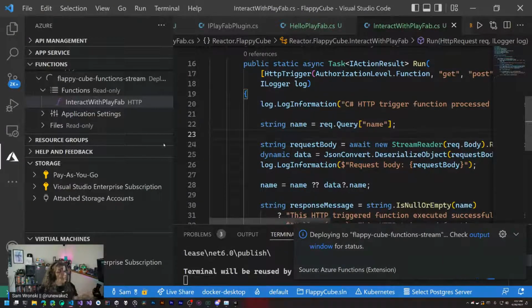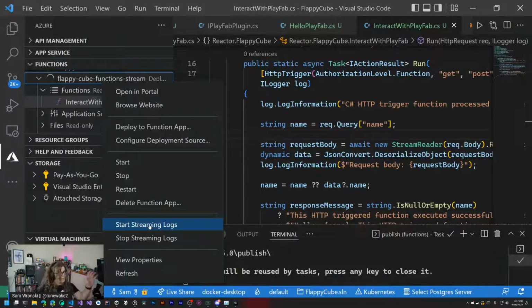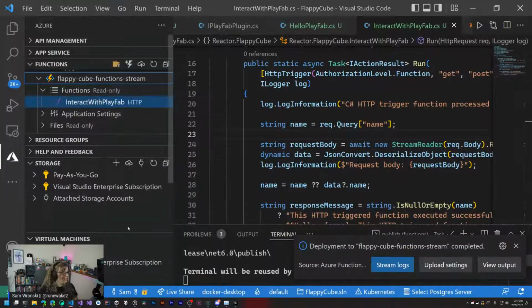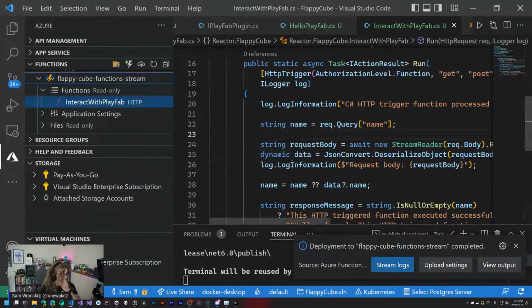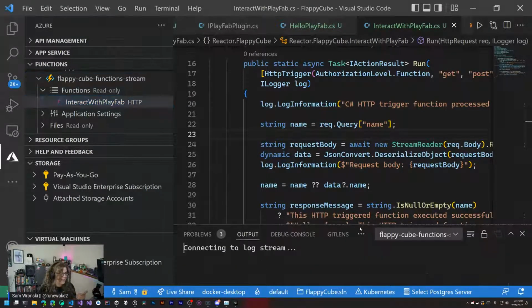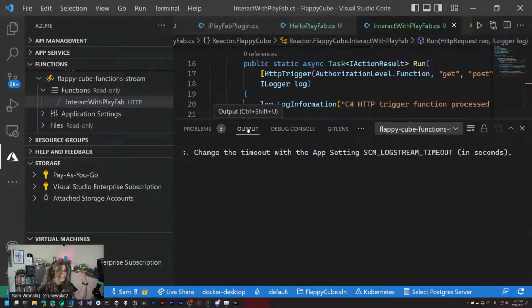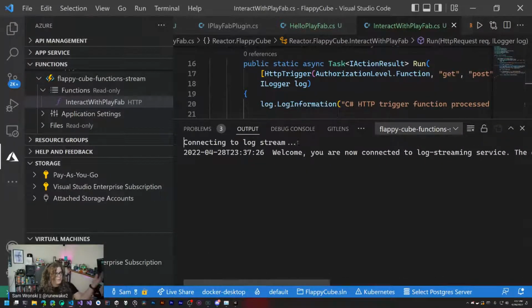Once that's done, all we need to do is right click here and do start and stop streaming. There's a number of different things you can do. All right, we're good, so let's start streaming. Do we want to enable application logging? Sure. So we do that, and now Visual Studio Code is going to open up a new output for us to browse, and from that we can see everything that's going on. Connecting to Logstream. All right, so we're good. Let's go and invoke this function now.